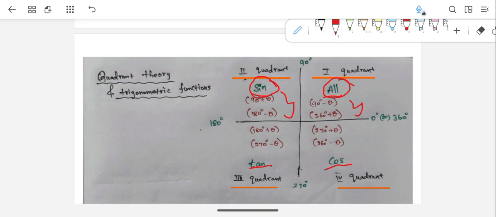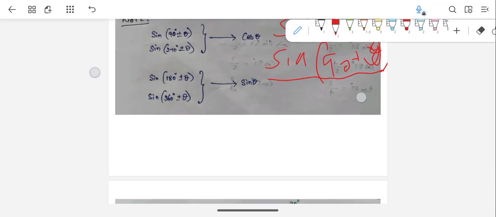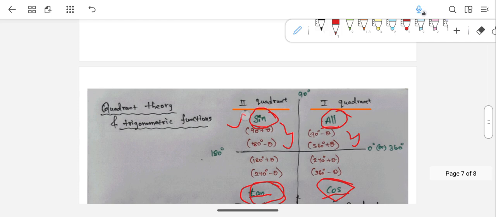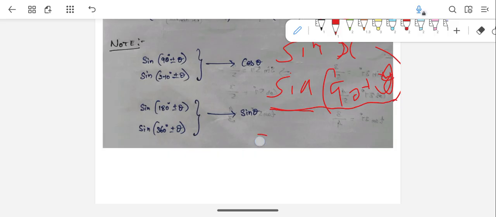Similarly, in the third quadrant only tan has positive values. In the fourth quadrant, only cos has positive values. Coming back to this example, we got sine 90 plus theta. Which quadrant is 90 plus theta in? It is the second quadrant. In the second quadrant, we have seen only sine has positive values and the other ratios have negative values. Here we have sine only, so it will be positive, no issues.